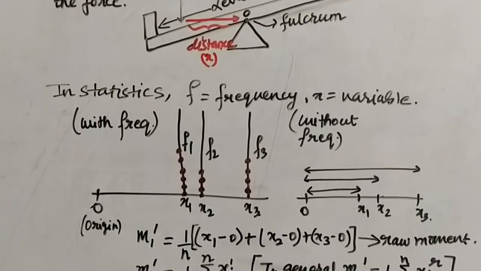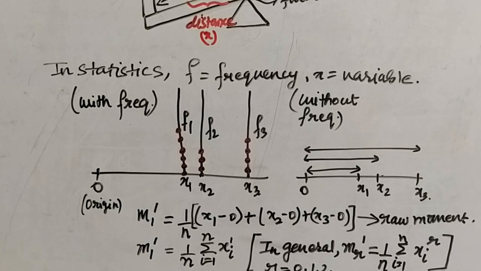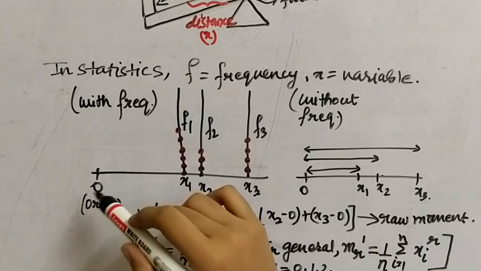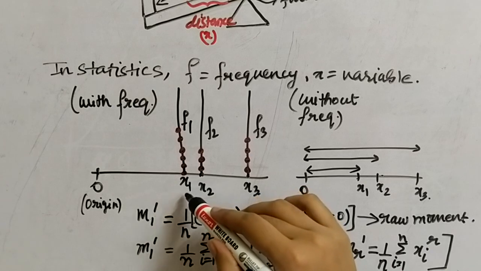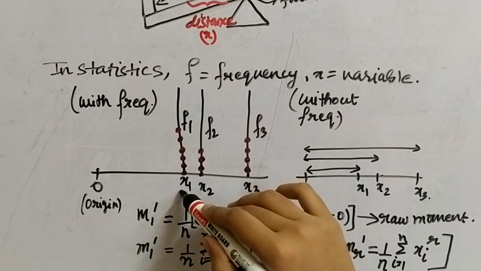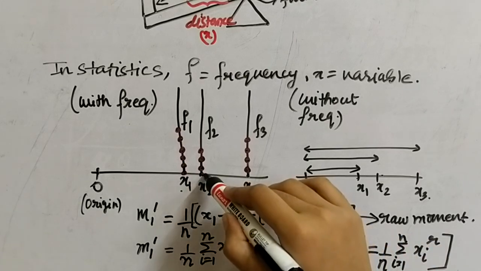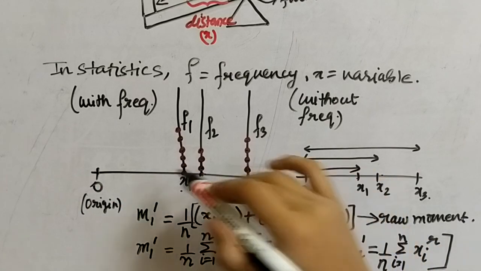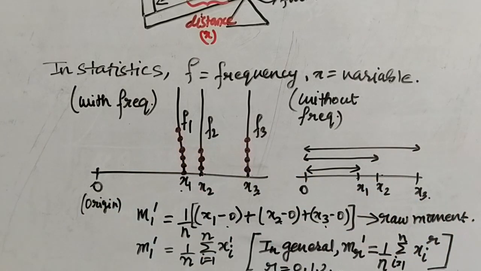Now, in order to calculate the raw moment, what is moment? I have told you the distance itself is the moment. If this is the origin and you take the distance of one variable x1 from the origin, and sum it up with the distance of x2 from the origin and the distance of x3 from the origin, and take the average of all these distances, then you will get the raw moment.